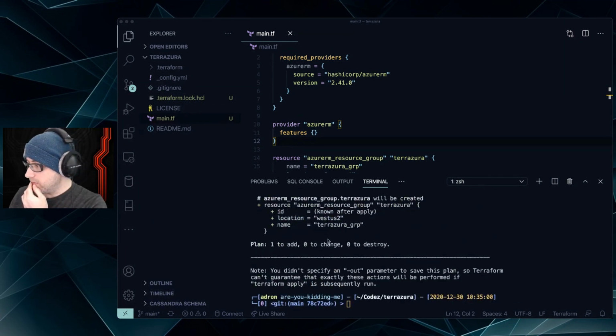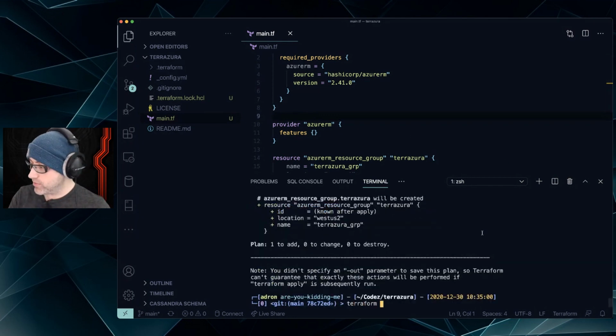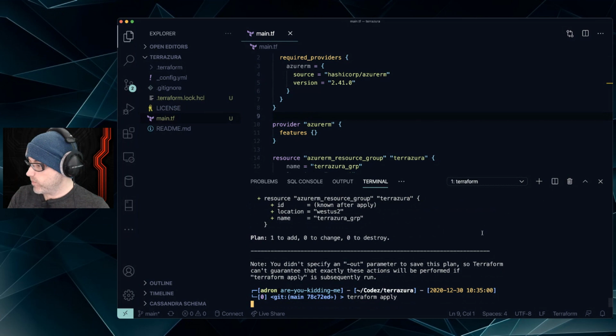There we go. Okay, so it's got the resource group. And then I'm going to make sure that I have my provider connection stuff already set up and actually apply that. Terraform apply. Looks like it's working.